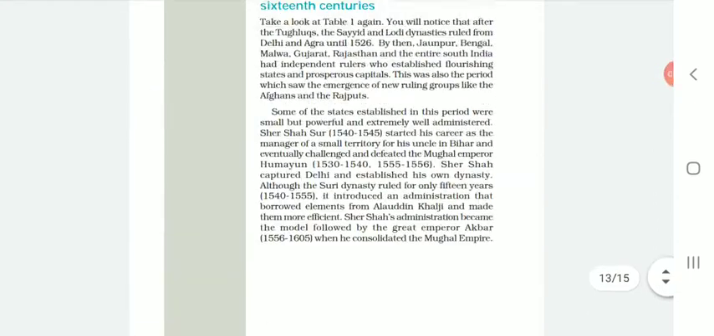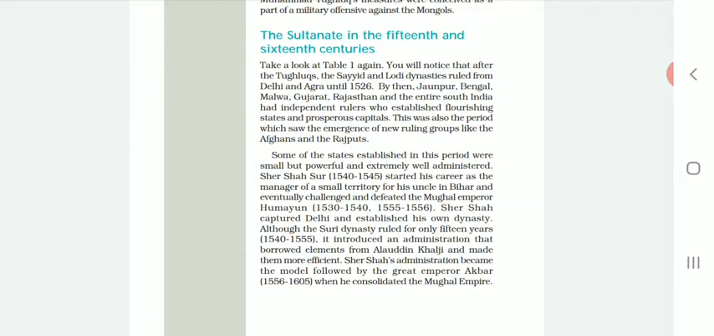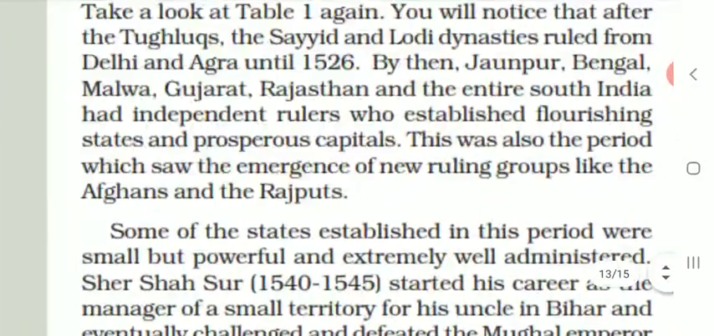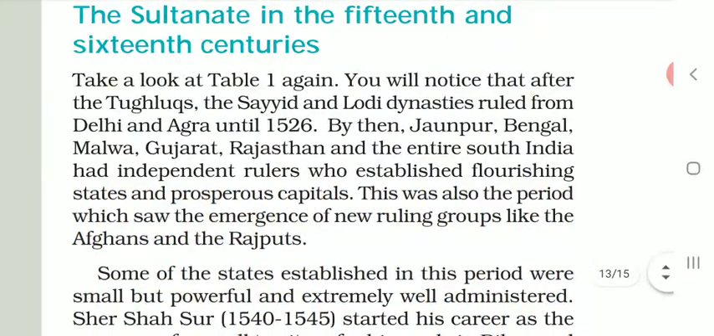Now the last point remains, which we will see, and then we will do our question and answers. The Sultanate in the 15th and 16th century. What happened to the Sultanate in the 15th and 16th century, we are going to see in this point. You will notice that after the Tughlaqs, the Sayyid and Lodi dynasties ruled from Delhi and Agra until 1526. By then, Jaunpur, Bengal, Malwa, Gujarat, Rajasthan, and entire South India had independent rulers who established flourishing states and prosperous capitals. This was also the period which saw the emergence of new ruling groups like the Afghans and Rajputs.